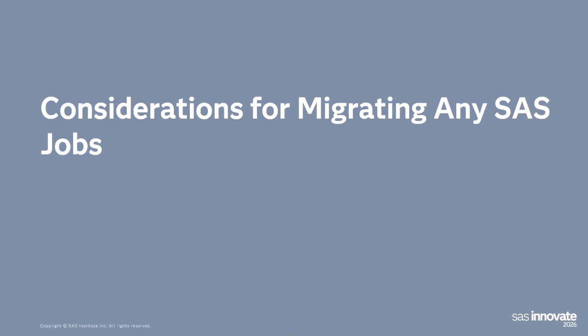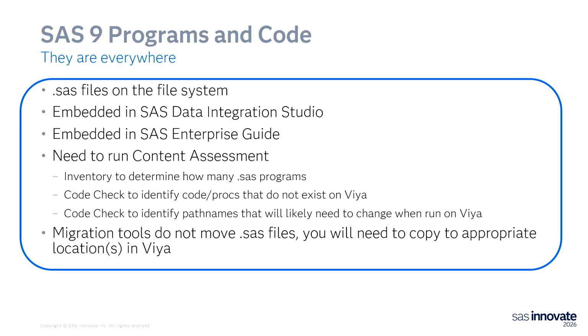So I made reference to this at the beginning. We've talked about jobs, lots of SAS jobs. These are all SAS code. And SAS code is everywhere on SAS 9. I mean, we have customers with over 1 million SAS files, upwards of 2 million SAS files, because they've been using SAS for decades. So we have .sas files on the file system. They're embedded in some of our tooling, like SAS Data Integration Studio, SAS Enterprise Guide projects. You need to run content assessment. I can't stress how beneficial and necessary content assessment is in order to plan your migration from 9 to VIA.